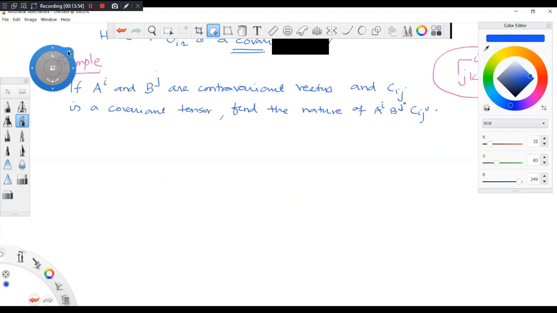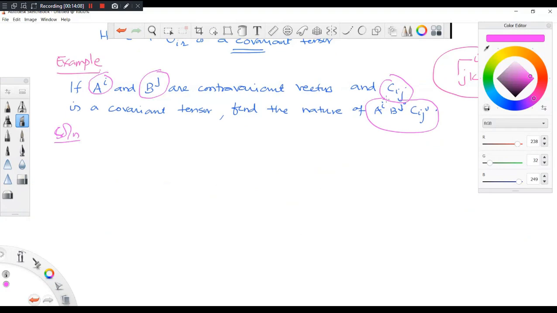Solution. So it is given: AI is a contravariant vector, BJ is a contravariant vector, and Cij is a covariant tensor of rank 2. Then you take the product. What is the nature of this? Whether it is contravariant, covariant, or an invariant quantity. This is what you have to show.